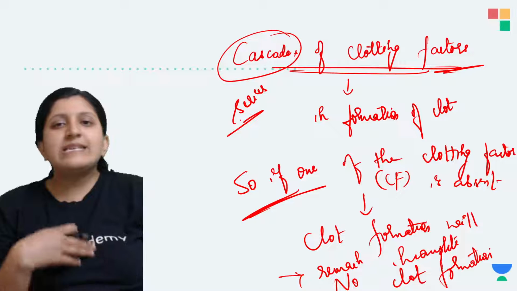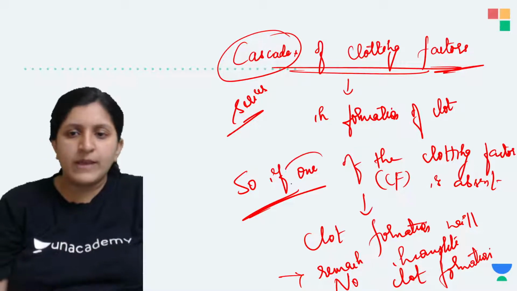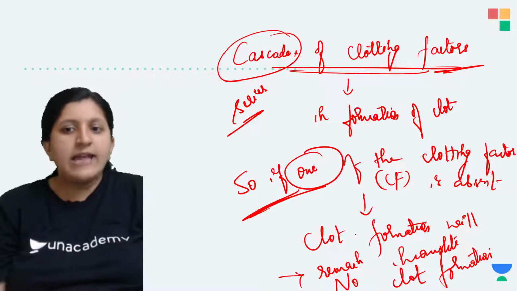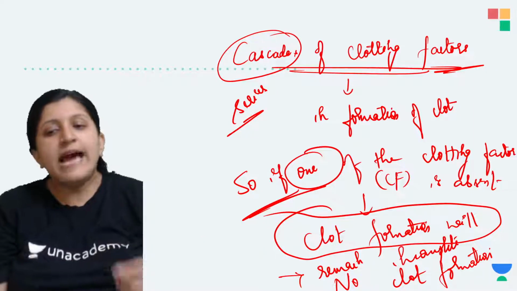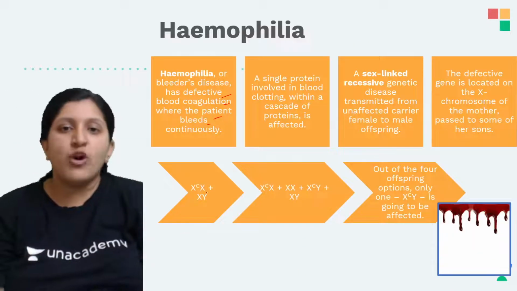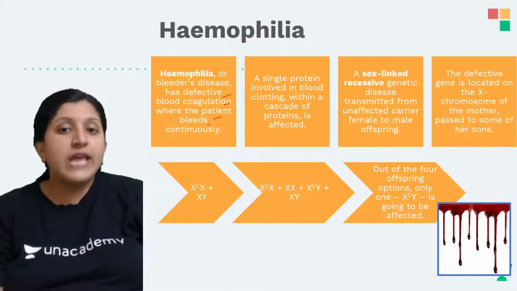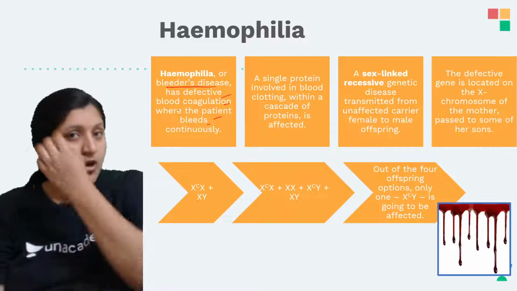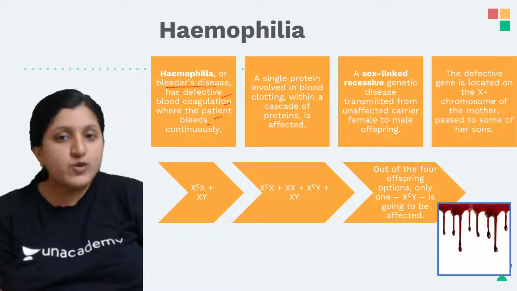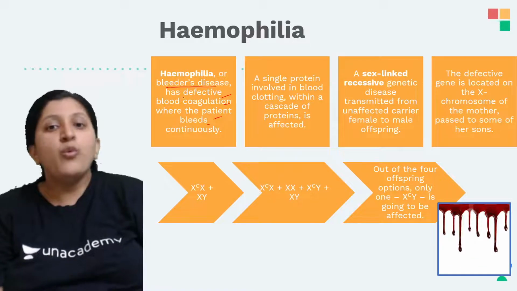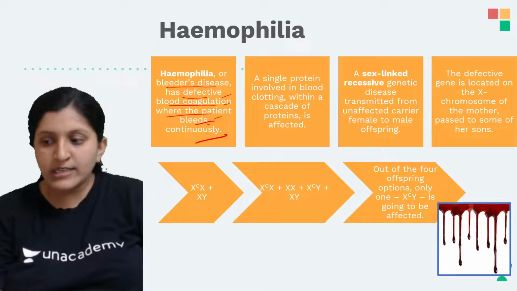As the gene is faulty, it is not forming that clotting factor, and thus no clot forms. So even a small cut will bleed continuously, and that's the reason hemophilia is called a bleeder's disease, with defective blood coagulation.